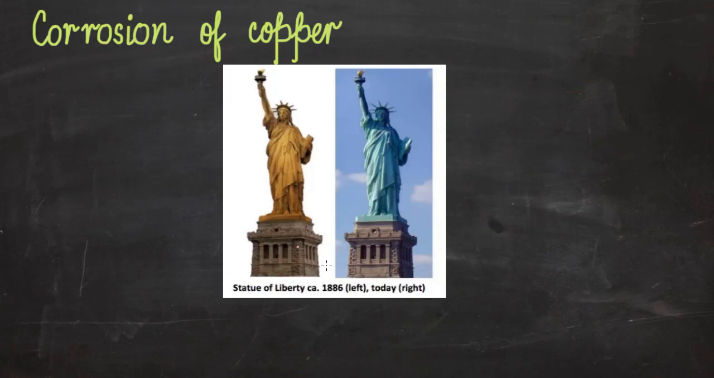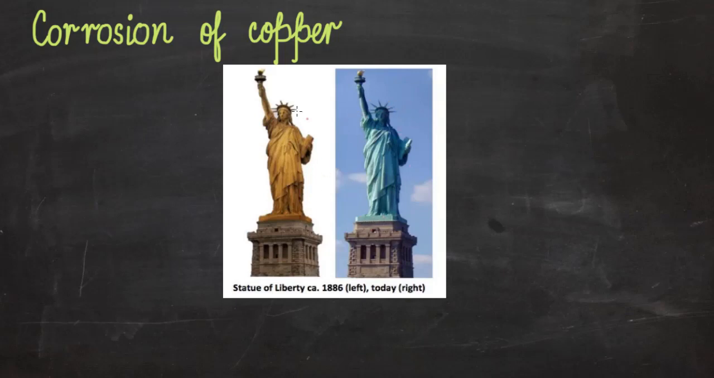What is the Statue of Liberty doing in corrosion of copper? Well, Statue of Liberty, when it was first built, it was made of copper and so it had a reddish brown color. It had a very shiny surface, reddish brown in color. But over time, it became bluish green in color.